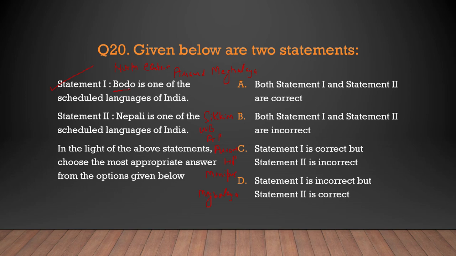So yes, Bodo is also a scheduled language and Nepali is also one of the scheduled languages of India. So means both statements are correct. So we can mark option A. Both statement 1 and 2 are correct for this particular question.